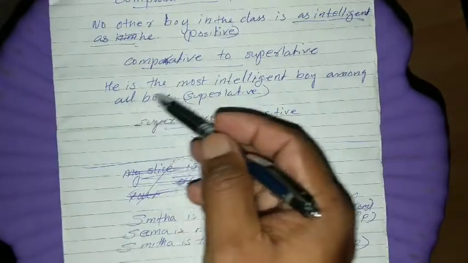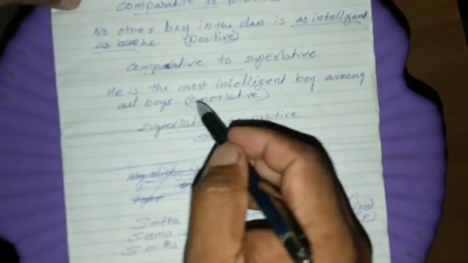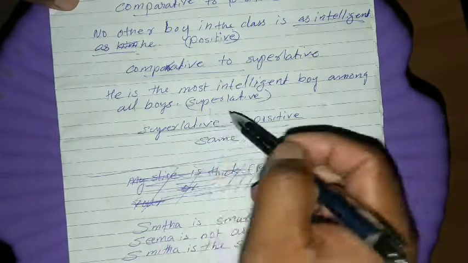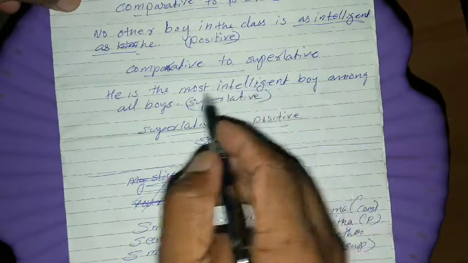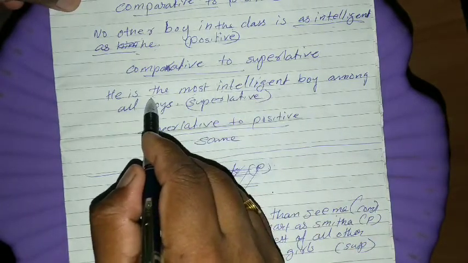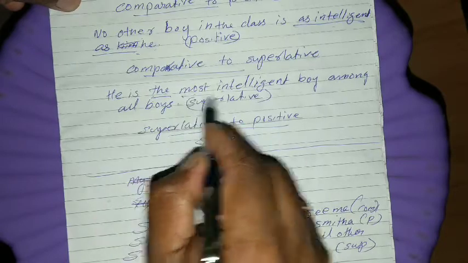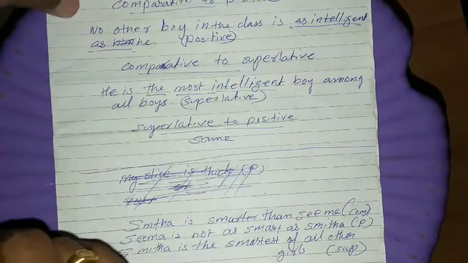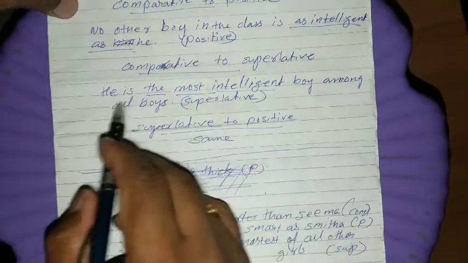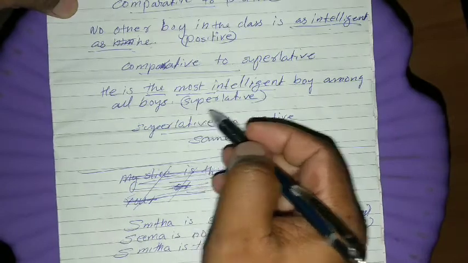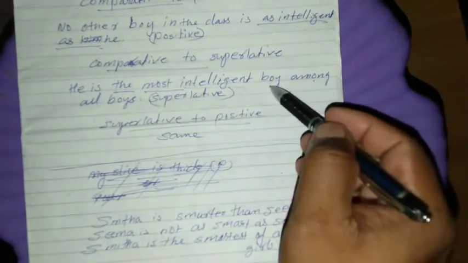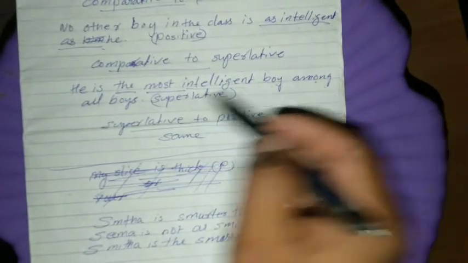Okay, so I told you, in superlative degree also we have to find out the superlative form of the adjective. What will be that? Intelligent will become most intelligent. Okay, and I told you the article the is compulsory before every superlative adjective. So we will write there, he is the most intelligent boy among all boys. Here in comparative degree we have written any other boy, but in superlative degree we have written among all boys.